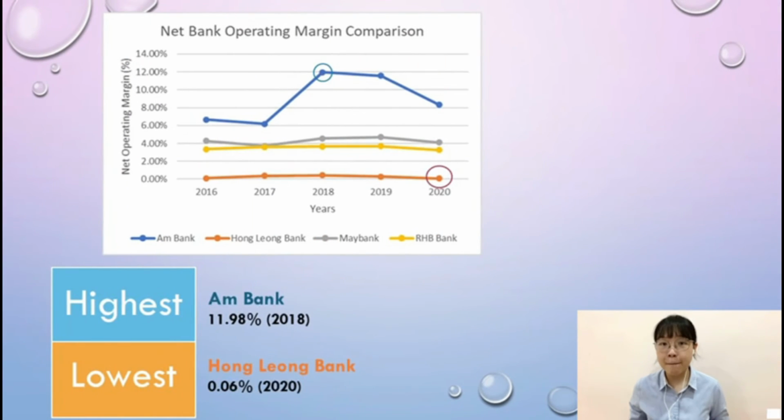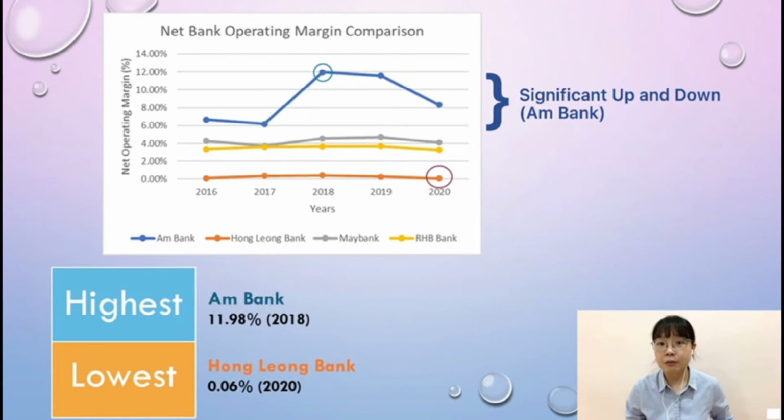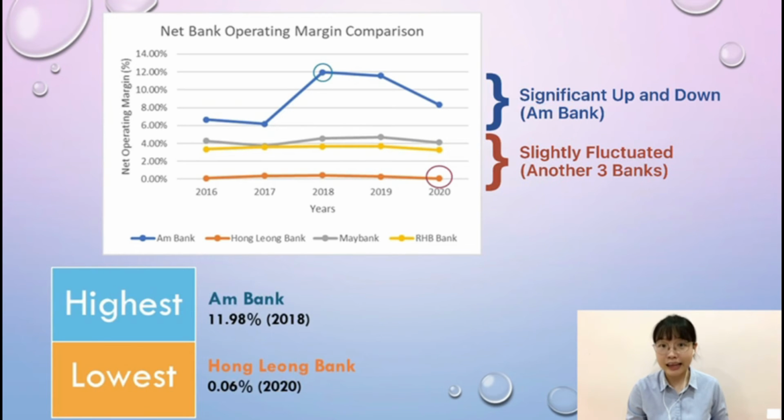We found that mBank obtained the top 11.98% in 2018, while Hong Leong Bank was the bottom 0.06% in 2020 among the years and 4 commercial banks. In overview, mBank experienced a significant up and down, while the other 3 banks faced slight frustration in their net operating margin throughout the years.